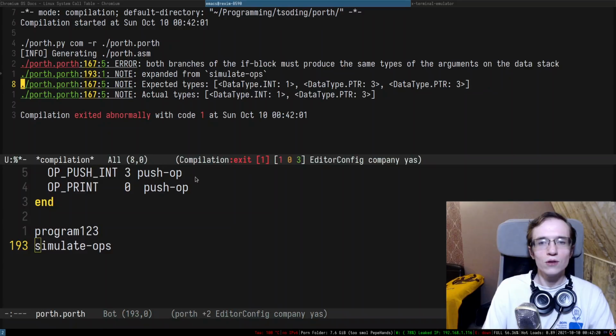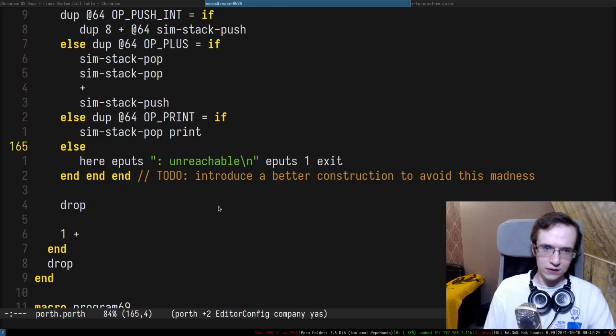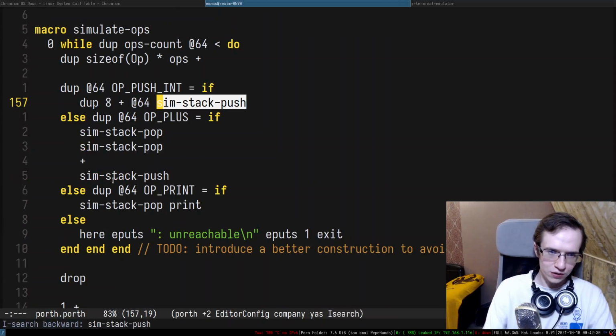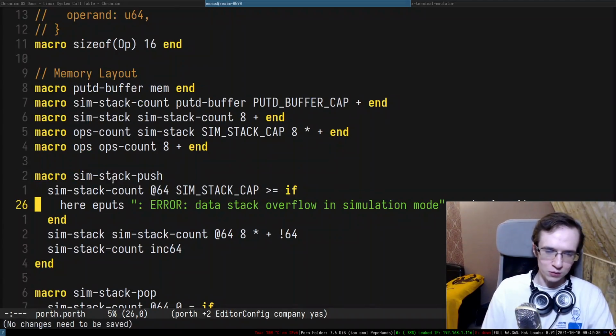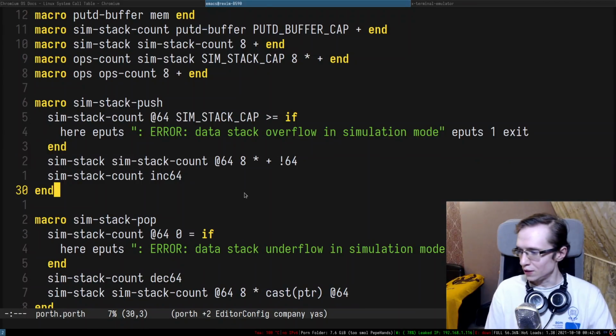Expanded from the simulate OPs. So we have unhandled data somewhere, and I'm not really sure where. Is that in a push? It feels like it's somewhere in a push, but I'm not 100% sure. Well, I would expect this thing to be handled like this, but I'm not really sure.